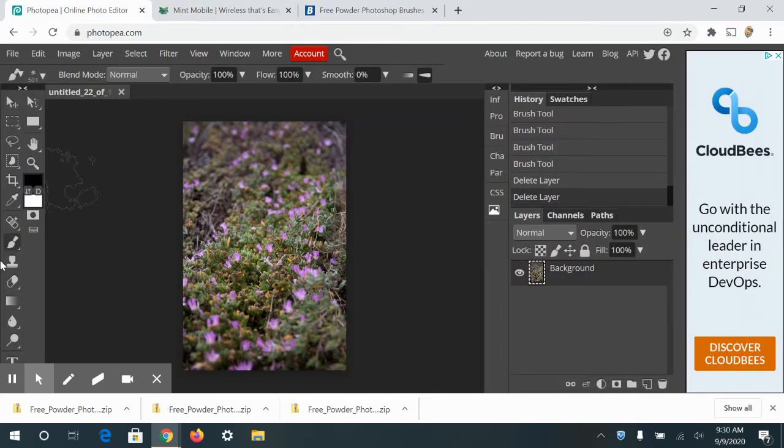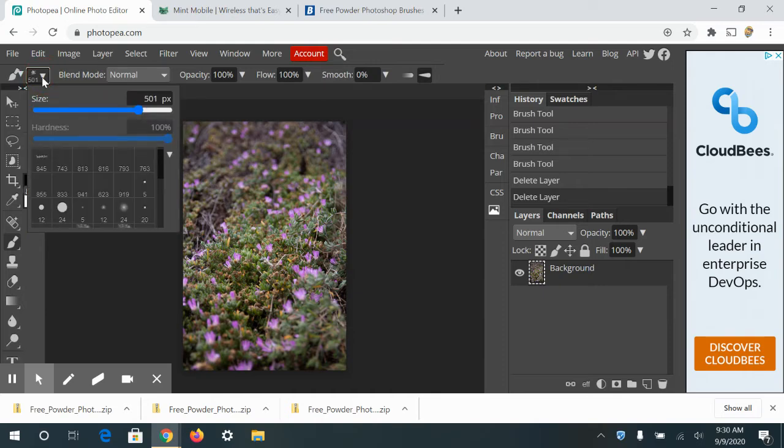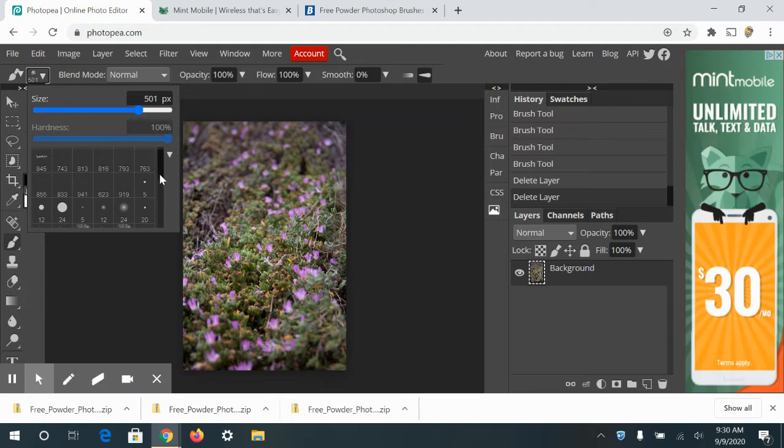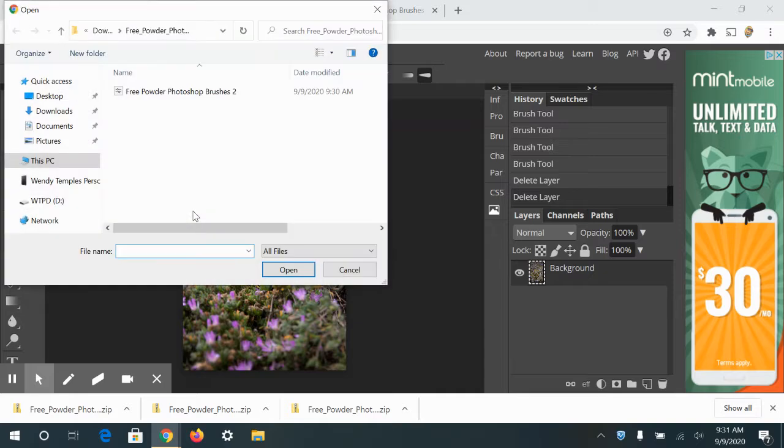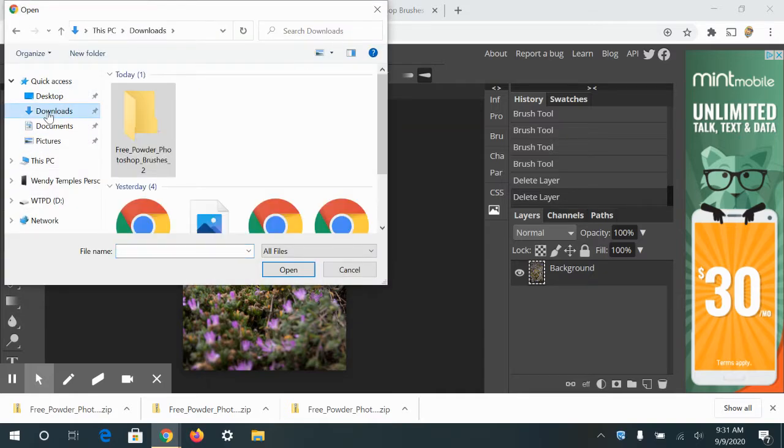And I already have an image open just so it can show you for demonstration. So I'm going to navigate to my brush tool, and then I'm going to go up to the options bar. Okay, so I'm going to go to the options bar, and I'm going to click on my option panel or my option button for my brushes, right? And I'm going to click right here on this little arrow. Then I'm going to click load.abr, and I'm going to navigate to my downloads folder.